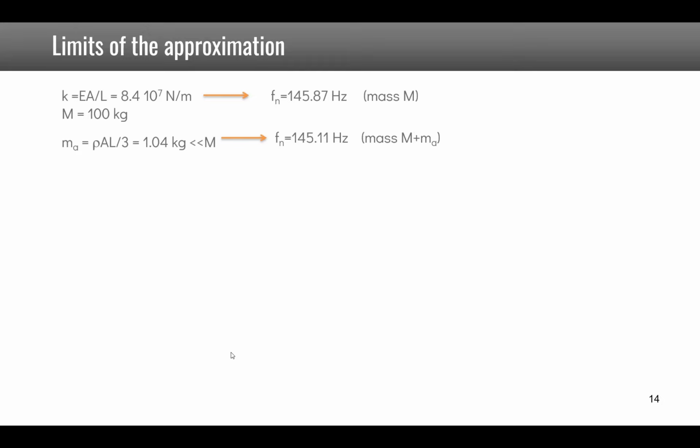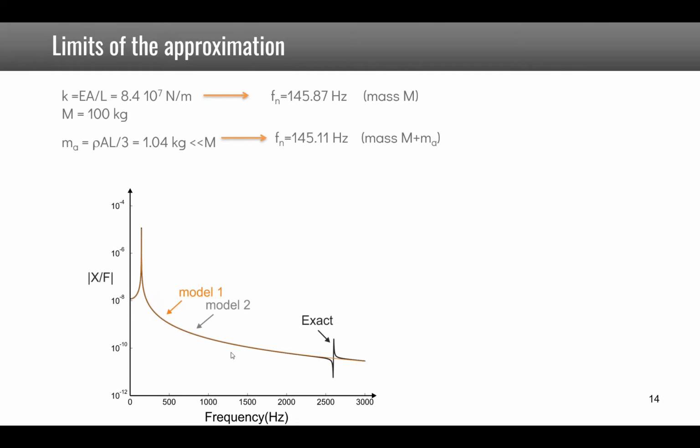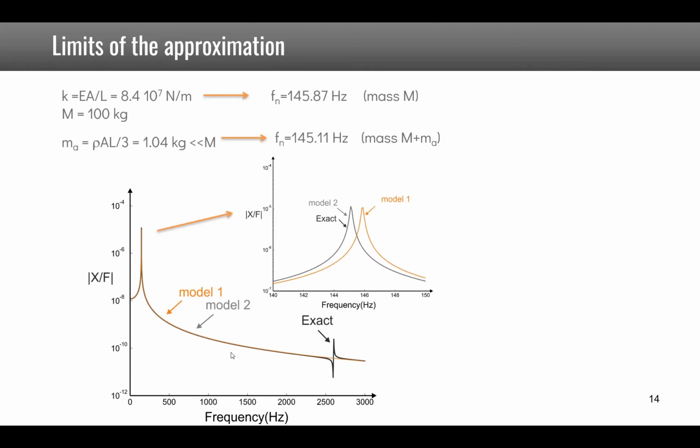145.87 Hertz. If we use the additional mass in this case, you will find that you have 1 additional kilo compared to the 100 kilos. So it's quite negligible, and as you see, the natural frequency is very close. When you plot the response of these two systems, you see that indeed you have a slight shift, but this is not very big when you look at the big picture of the natural frequency. Now for these models 1 and 2, we also added the exact solution which was computed with finite elements.